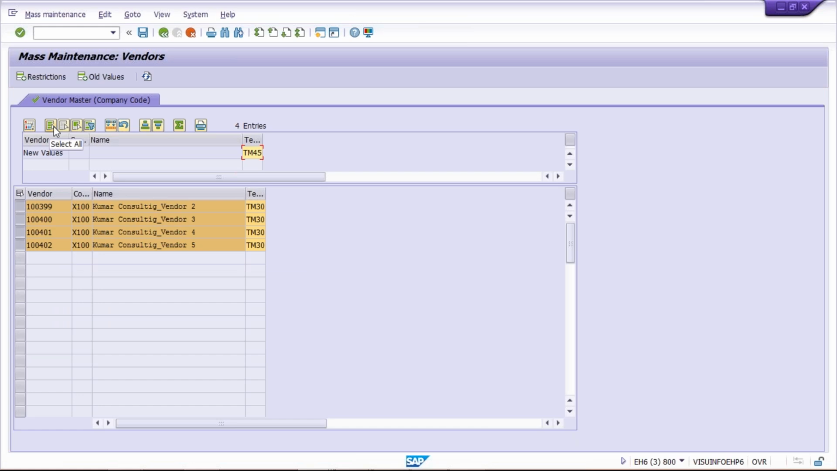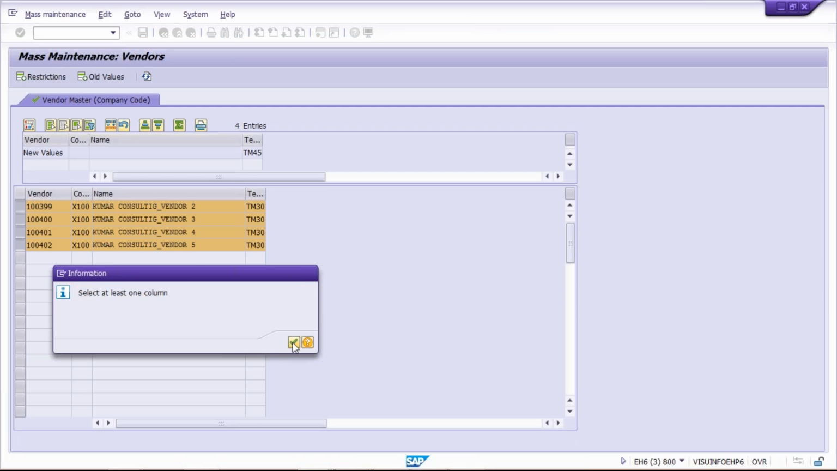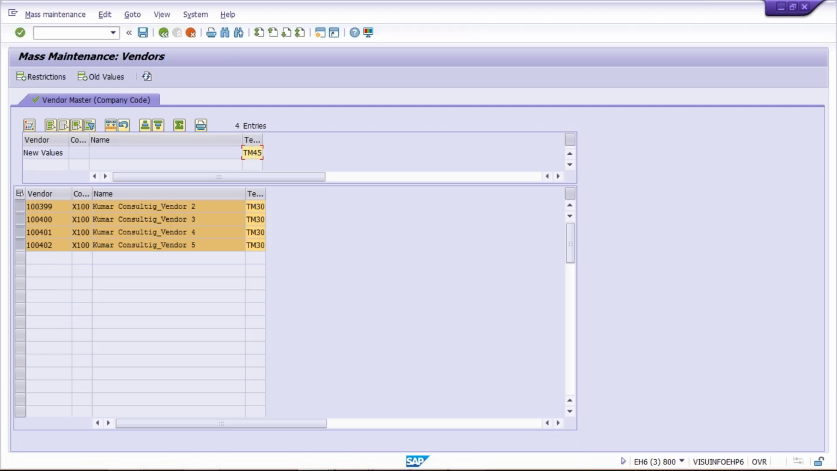What is happening? Just wait. Okay, now I think yes. So what is happening? System was saying that select at least one column. It means here we need to select this column. So I simply selected that column, and then I clicked on carry out mass changes. So look at here, TM45 has been updated.